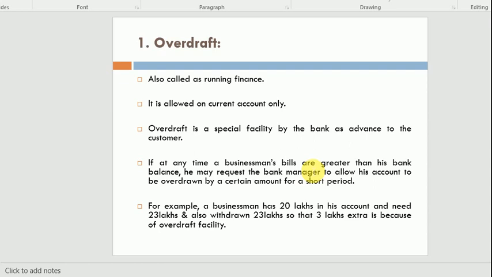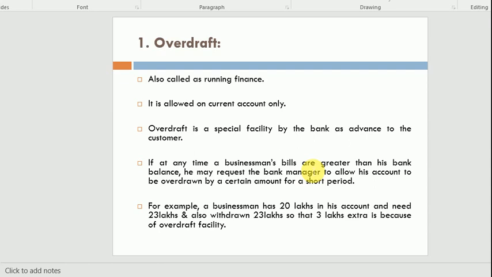Interest will only be charged on the 3 lakh, not on the total 23 lakh. Why? Because the overdraft amount is only and only 3 lakh. It means the bank gives 3 lakh as an advance loan to the current account holder for a short period of time. This 3 lakh amount is called overdraft.